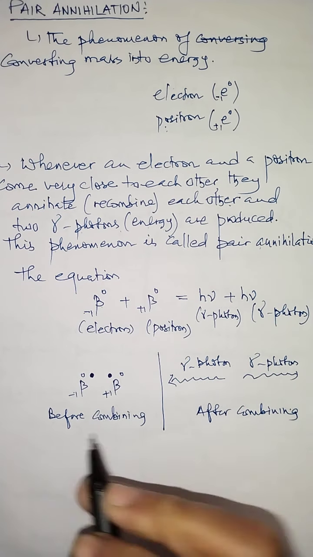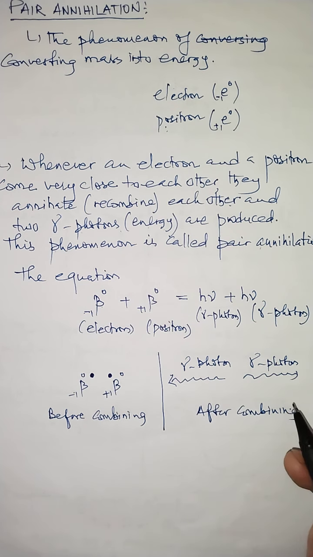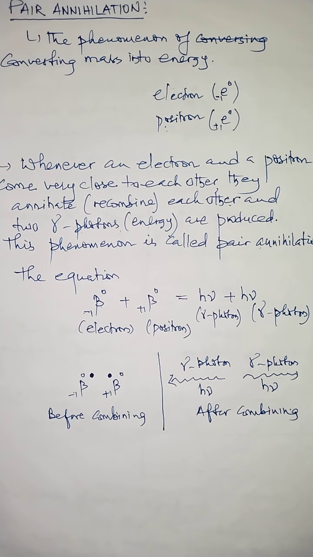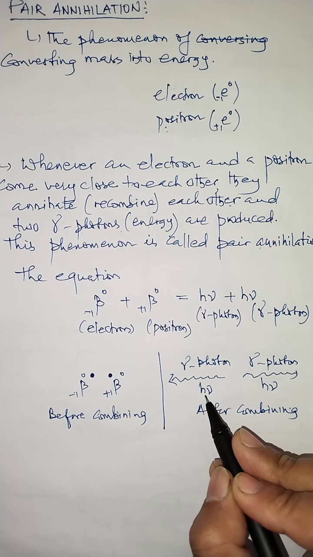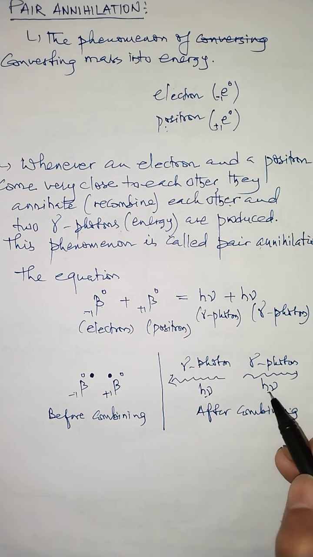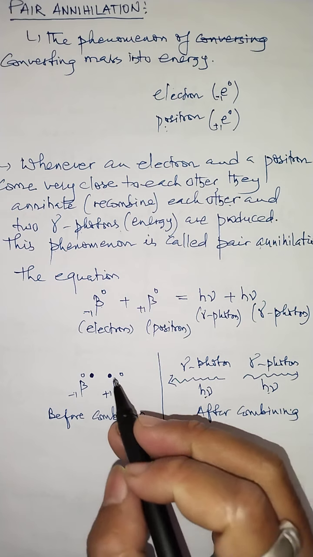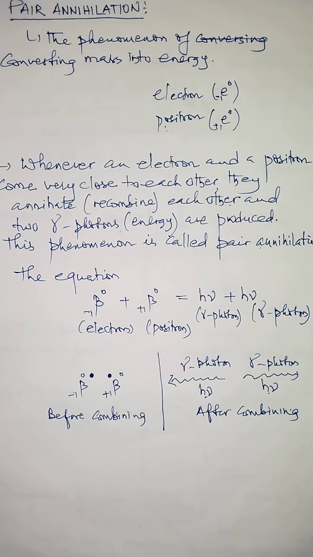So after the electron and positron combine completely, two gamma photons are produced, and each gamma photon has energy h nu. Because as you know, we are following the quantum theory of light, that light is a stream of particles called photons, and the energy of each photon is given by h nu. This h nu is the energy of a gamma photon, and this h nu is also the energy of a gamma photon. So the mass of these particles is completely converted into energy, and this phenomenon is called pair annihilation.